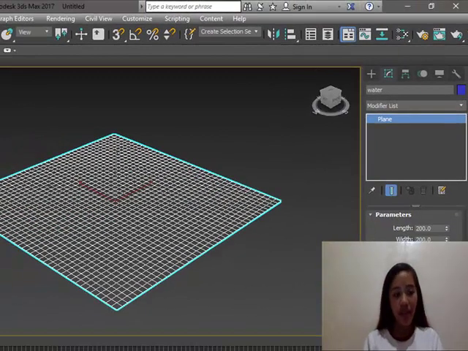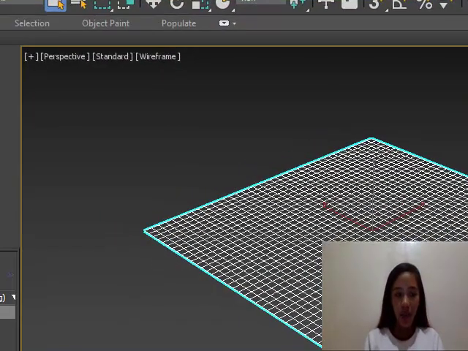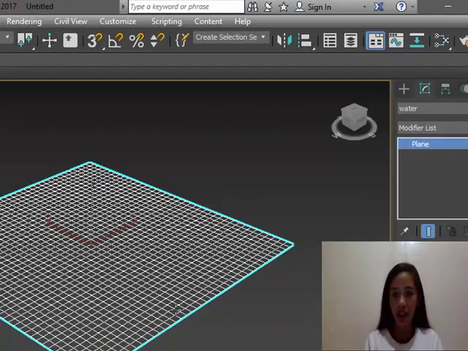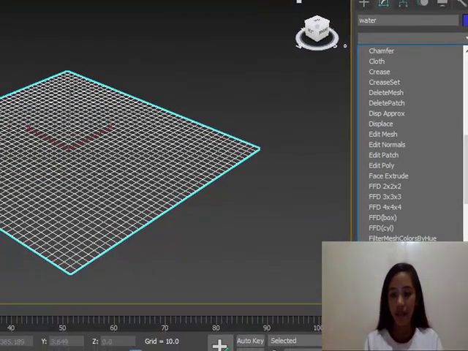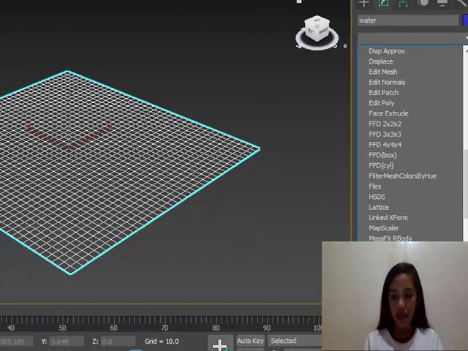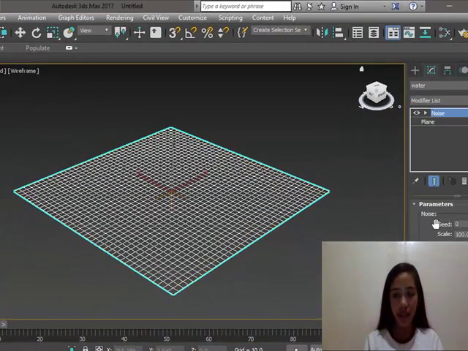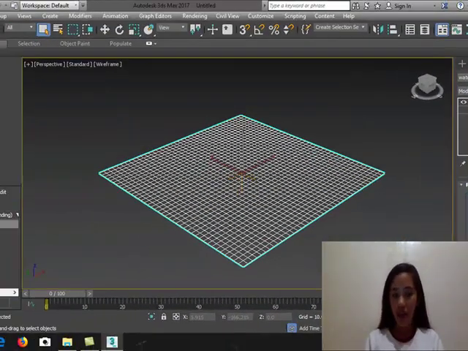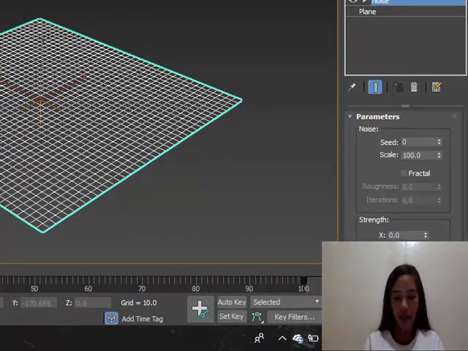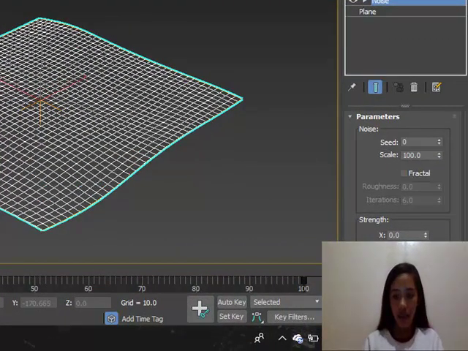So now that I have my mesh made, I will add my noise modifier. Just click the plane and go to the modifier list and find the noise, and I will adjust the seed to look more wavy. You can also adjust the Y and Z. So let's have 20. Yes, and it will look like this.